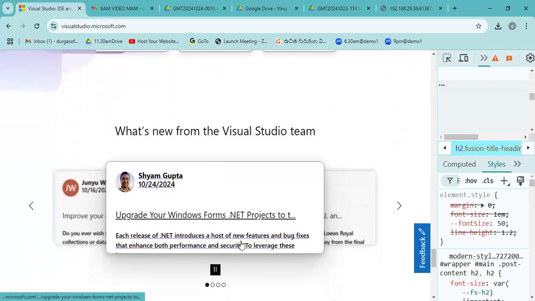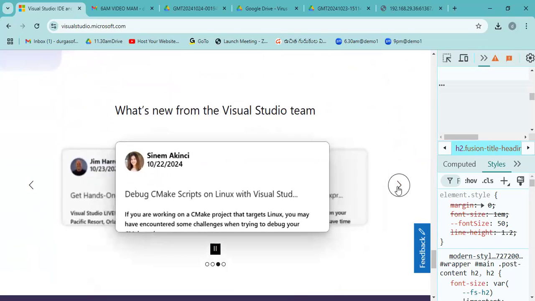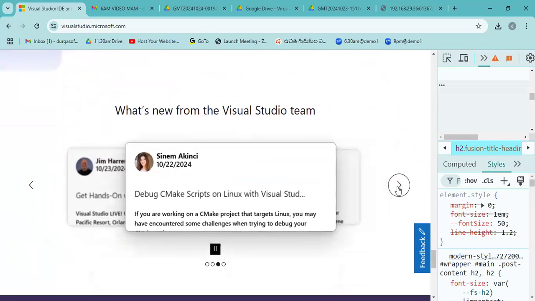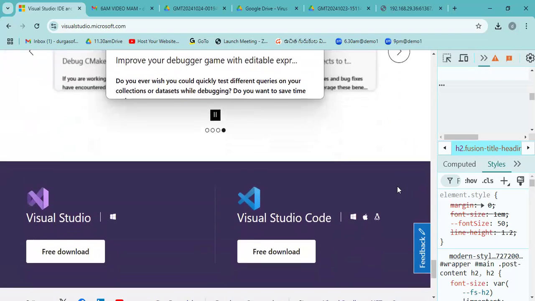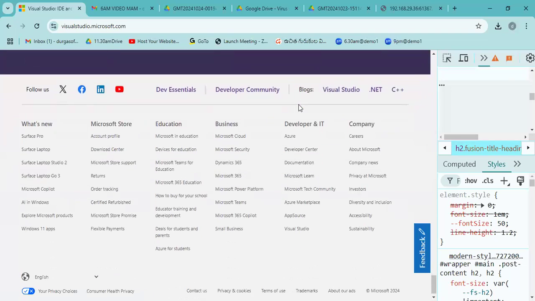Here, this is one more. Here VS Code new version, teams and all you can display. Here, once you click on this next button, see it will come like this. This way you can display your output by our Visual Studio Code. Next one, here left side one information, right side one information. This is possible by VS Code.